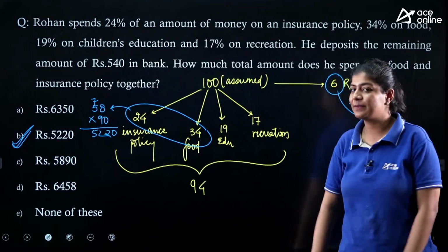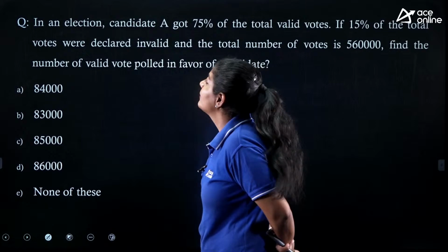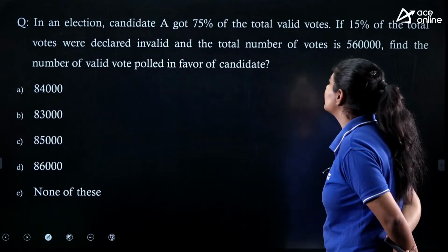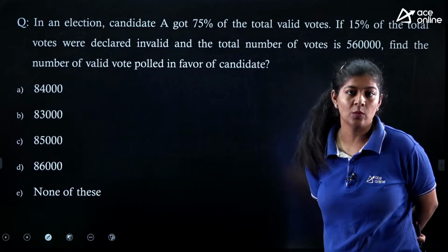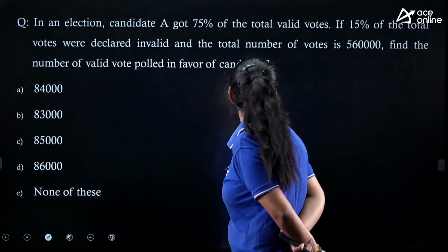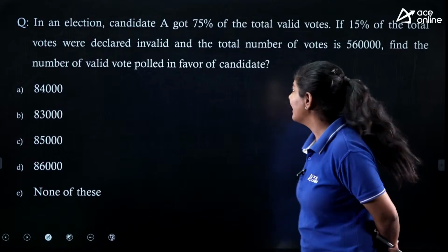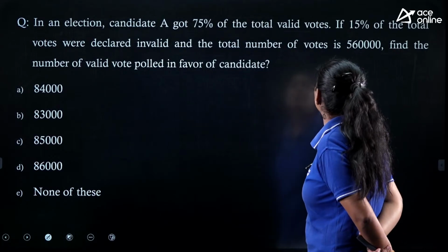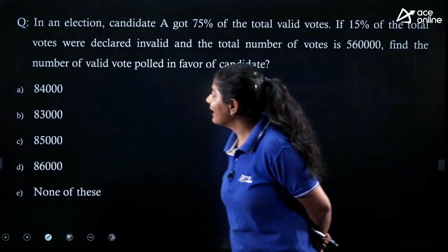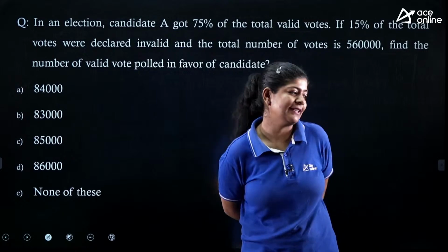Again, it's a very simple one. Next. The next question says that in an election, candidate A got 75% of the total valid votes. If 15% of the total votes were declared invalid and the total number of votes is 5,60,000, then find the number of valid votes polled in favor of the candidate.